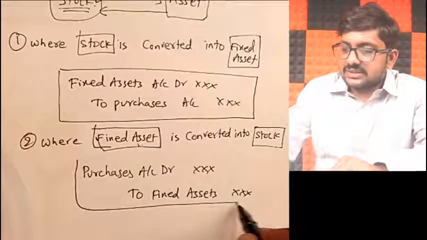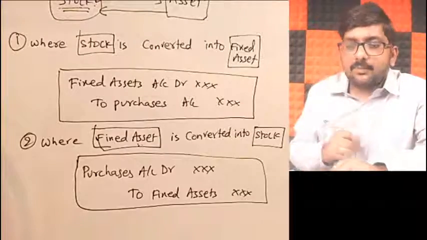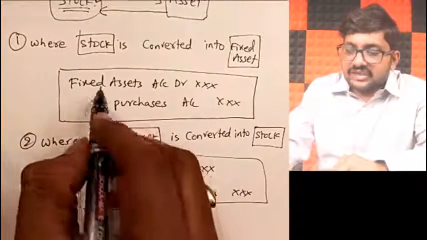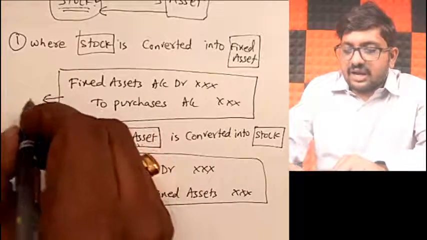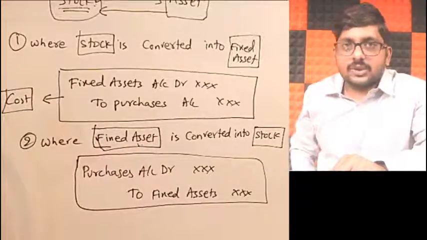To fixed assets. Purchase account debit to fixed assets. But the most important point that you have to understand is the amounts. Friends, when you are converting your stock into fixed assets, you will convert that at cost. You will convert that at cost price.